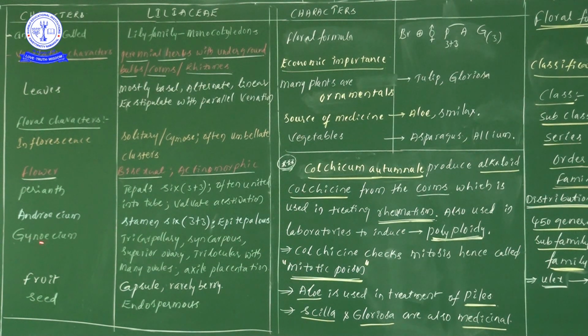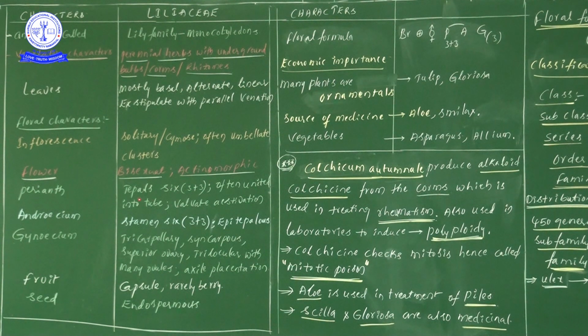We will observe epitepalous condition only in Liliaceae family members. Next one, gynoecium point of view. What are the main important points? Gynoecium is tricarpellary, syncarpous, superior ovary, trilocular with many ovules. One more time you see there: tricarpellary, syncarpous, superior ovary, trilocular with many ovules. One point you try to remember: tricarpellary condition we will observe only in Liliaceae family members.